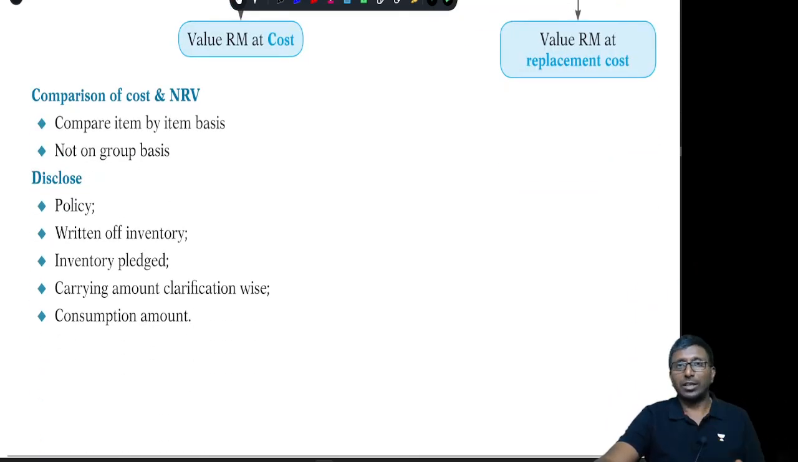Next, that is about the NRV related discussion. The cost or NRV, these two numbers you are supposed to compare item by item. You should not group them, and you are not supposed to do this. That's it, my dear, about your Accounting Standard 2.